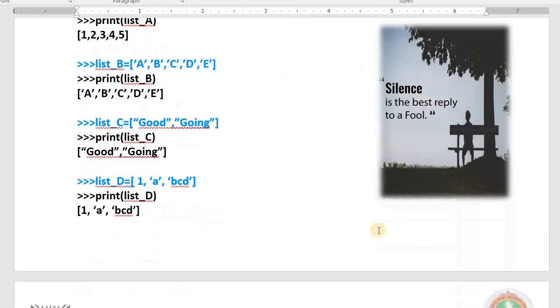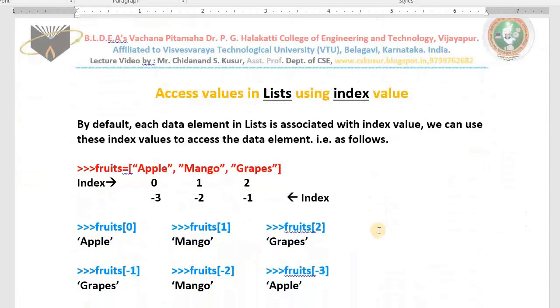Thank you. I continue. Next, access values in lists using index values. I just told you how to get the contents of a list by using the list variable name with the index value. By default, each data element in a list is associated with an index value. We can use these index values to access the data elements. For example, fruits: apple, mango, grapes. 0 is associated with apple, 1 with mango, 2 with grapes, from start to end. Even you can access the data elements from end to start also. For that purpose we use negative index values: -1, -2, -3.